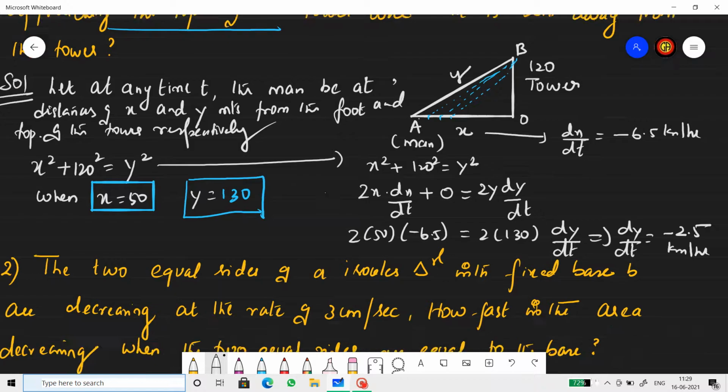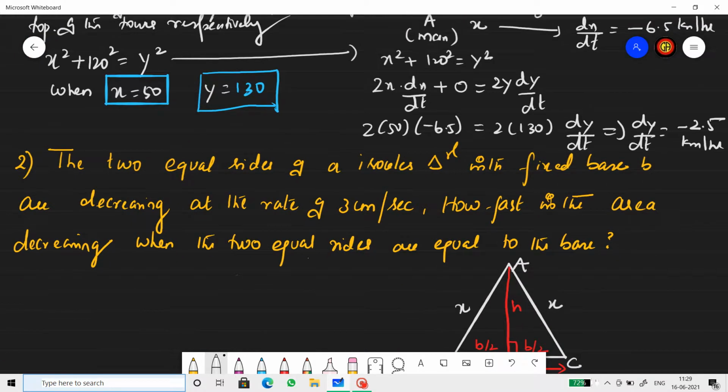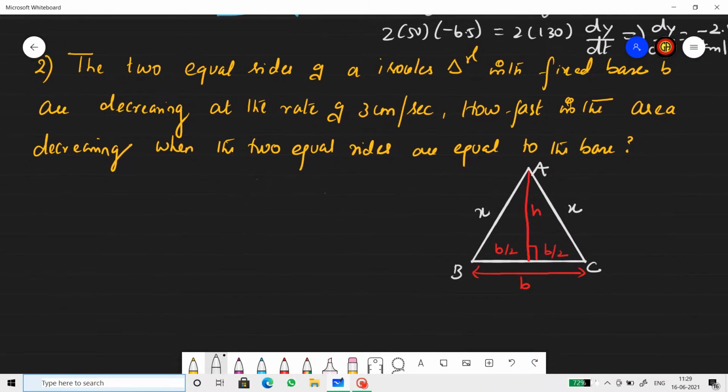Now let's move to the next question. This question you can find in the miscellaneous exercise of the application of derivatives chapter. Two equal sides of an isosceles triangle with a fixed base b are decreasing at the rate of 3 centimeter per second.